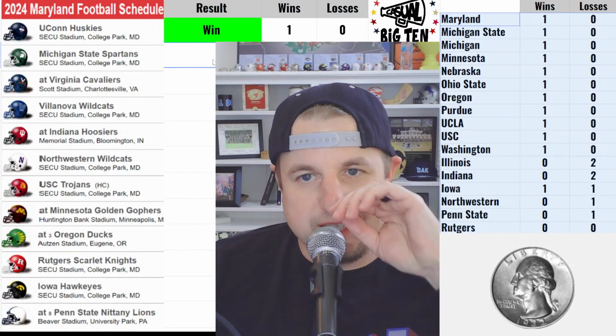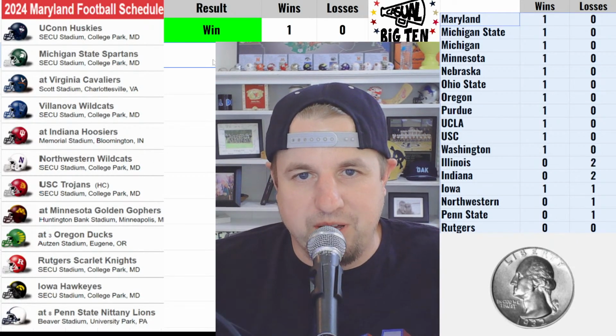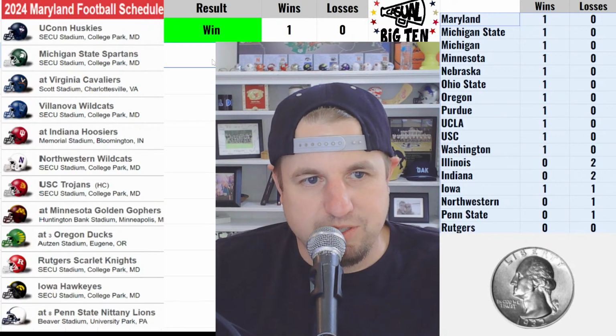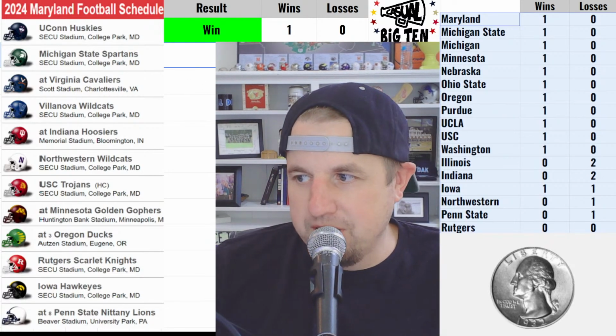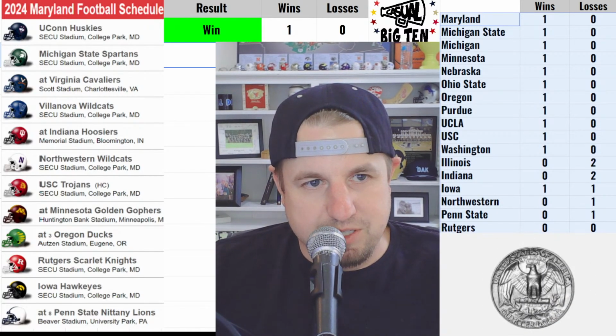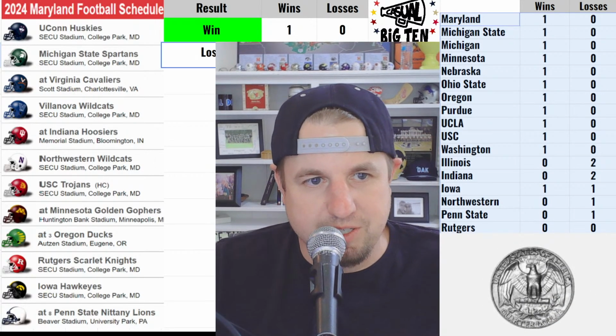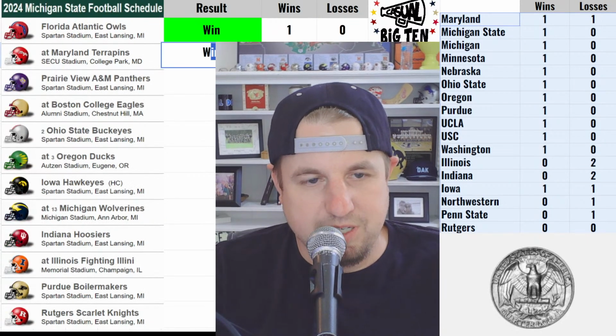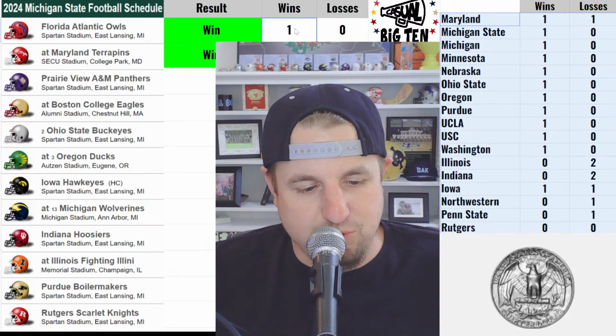Maryland playing Michigan State. So, here's our first Big Ten matchup. I'll have to go ahead to Michigan State and update theirs as well. So, the home team is Maryland. Heads gives it to Maryland. Tails gives it to Michigan State. It is a Michigan State win, so this is a loss for Maryland. And let me jump ahead to Michigan State real quick. That's a win. Michigan State 2-0 to start.